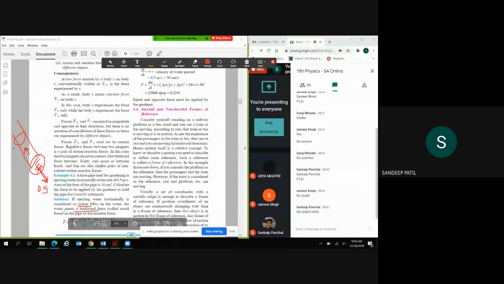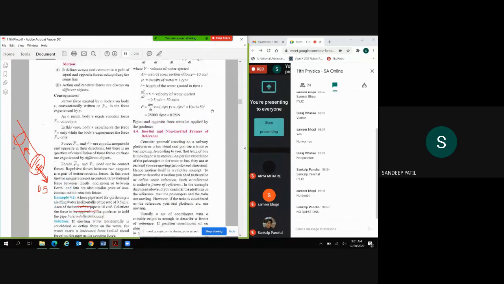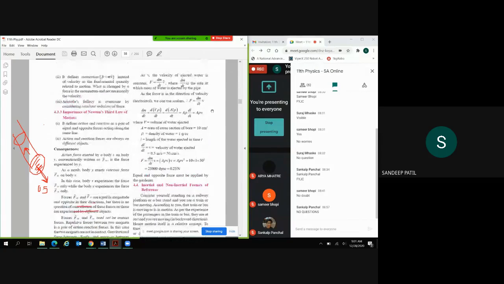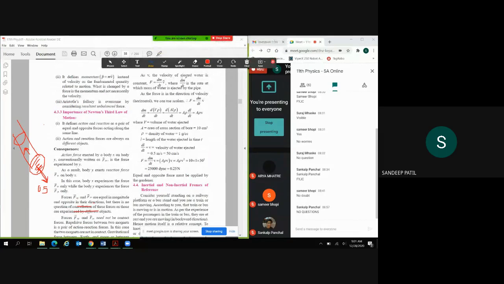So we know that F is nothing but dp by dt, and we have derived this formula for the force. We know that v, velocity of ejected water, is a constant, right?